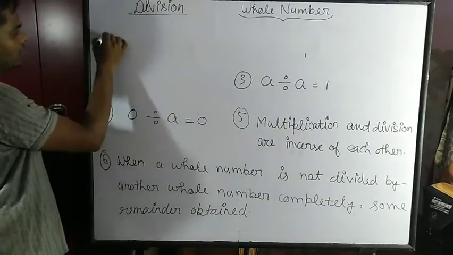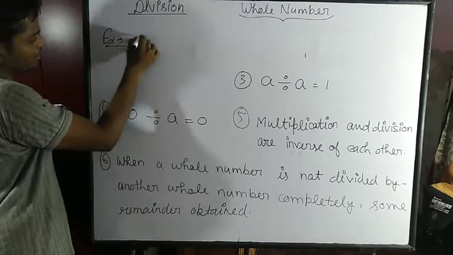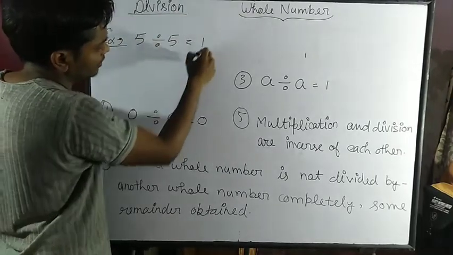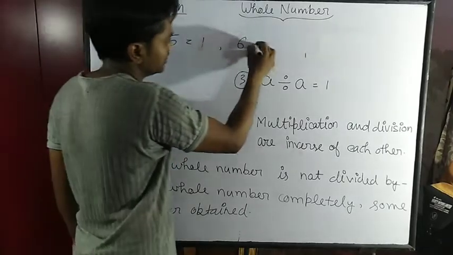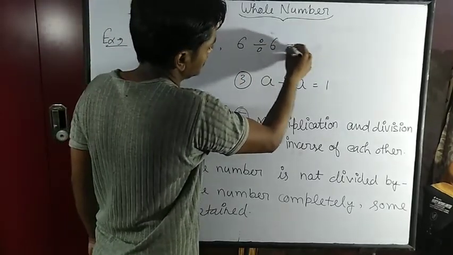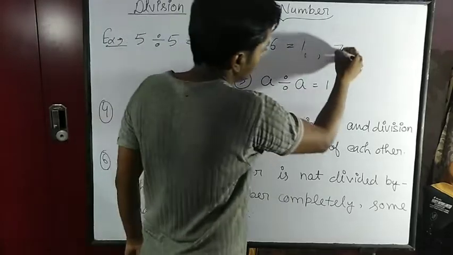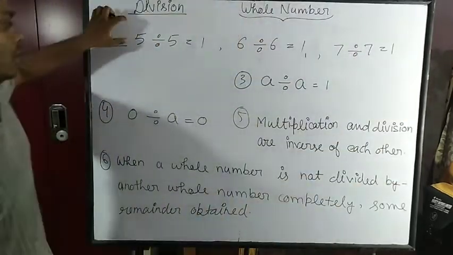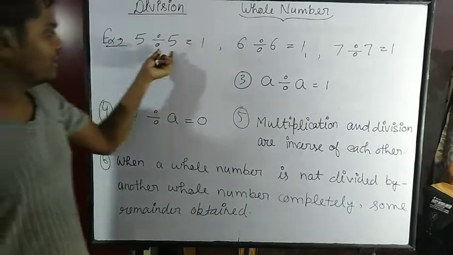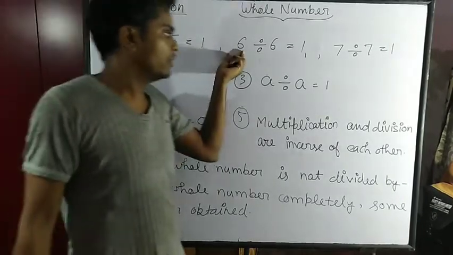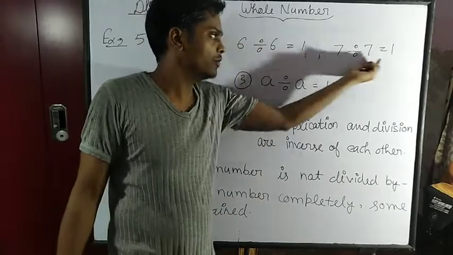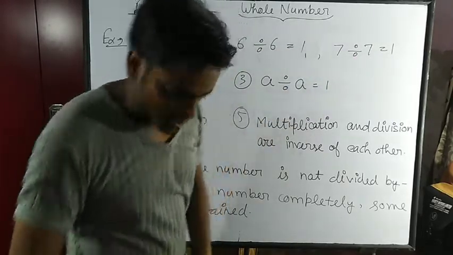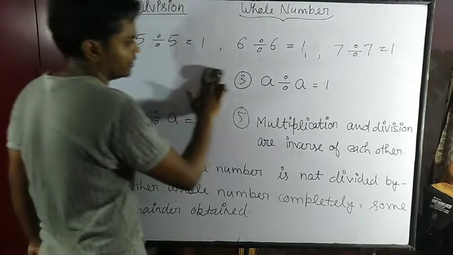For example, 5 divided by 5 will become 1, 6 divided by 6 will become 1, 7 divided by 7 will become 1. One whole number divided by the same whole number is equal to 1. This is your third property.